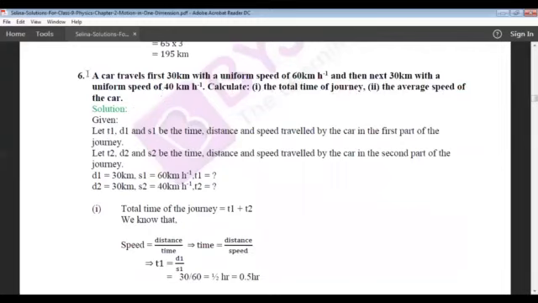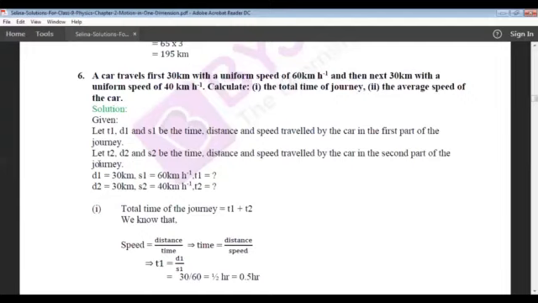So let T1, D1 and S1 be the time, distance and speed traveled by the car in the first part, that is for 30 kilometer. And T2, D2 and S2 be the time, distance and speed in the second part of the journey, that is for the next 30 kilometer.